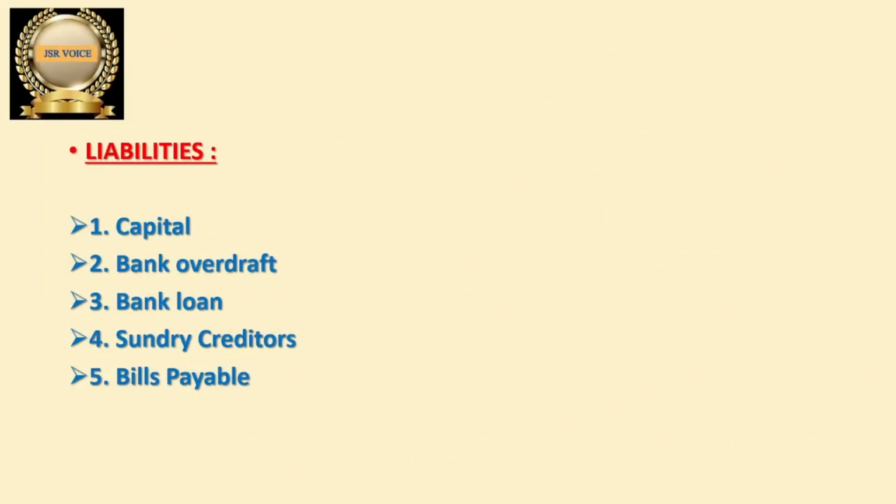Let us discuss a list of liabilities. Liabilities are only 1 to 5. Capital, bank overdraft, bank loan, sundry creditors, bills payable. These are liabilities. So if you remember these 5 items, then easily you can identify liabilities in the question and you can credit the liabilities. You can credit these items if you get in the question.